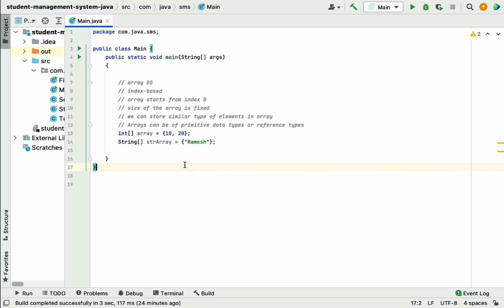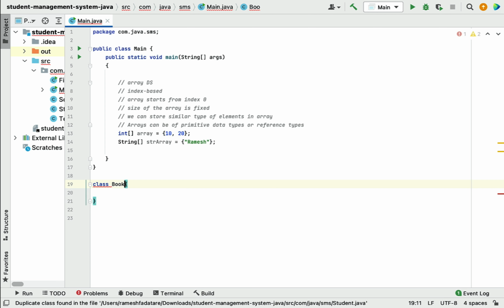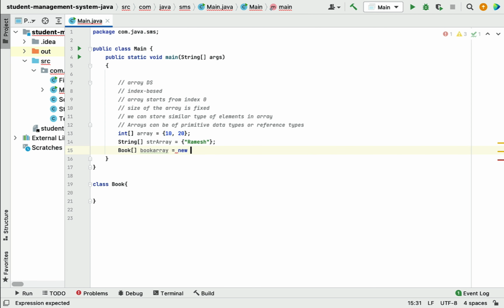For example, we can create a student class over here, and we can create an array of the student class. Let me give some other class name here, book, and we can create a book array, and we can create an object of the array. We can define the size, right? So an array can be a primitive data type or a reference type.